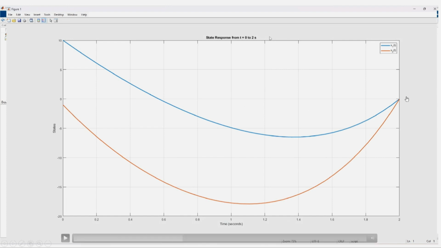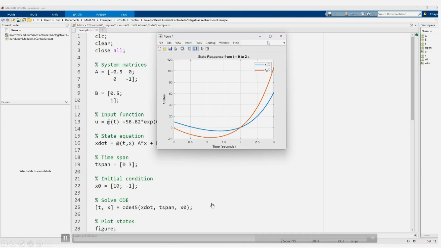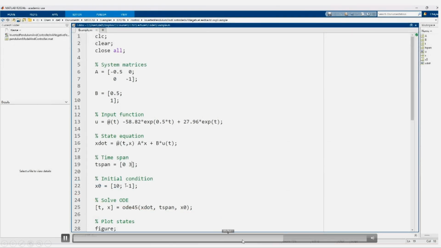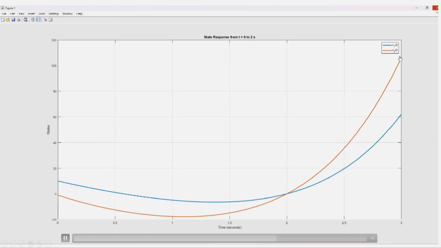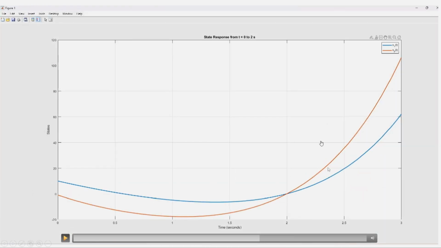See, both of them reach 0 at t equal to 2, by the input that we have given. Now, suppose I use the same input, but I carry on for more time, instead of 2 seconds. What will happen? We can see that also. I will increase it to 3 maybe, and as soon as I increase it to 3, at t equal to 2 seconds I am at 0, but then after that it diverges out. Let me pause it here. So at t equal to 2 seconds I am at 0, but after that it diverges out.